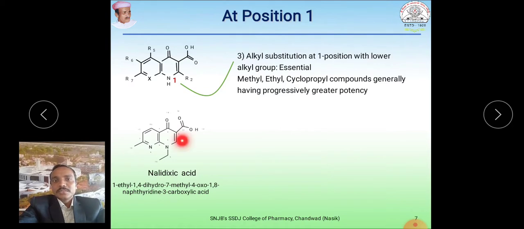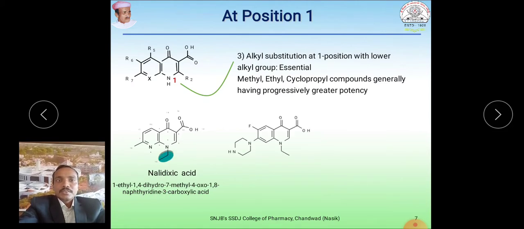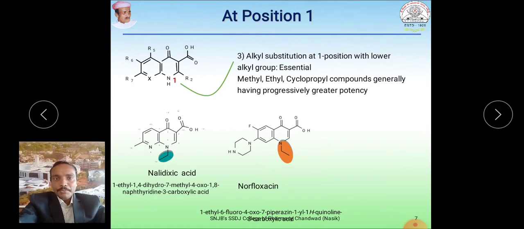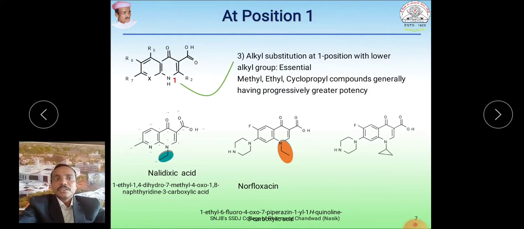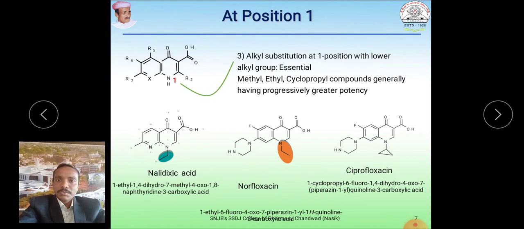We have seen this nitrogen, and now the hydrogen is replaced with an ethyl group, a lower alkyl group. The second example is the drug norfloxacin, which also contains the ethyl group here; the rest is the same. In the third example, it contains the cyclopropyl system at the first position. The most famous example is ciprofloxacin.